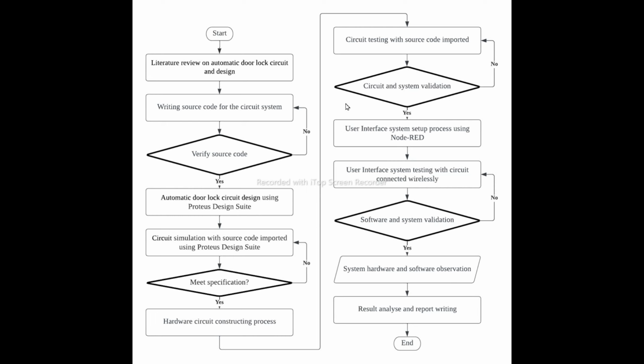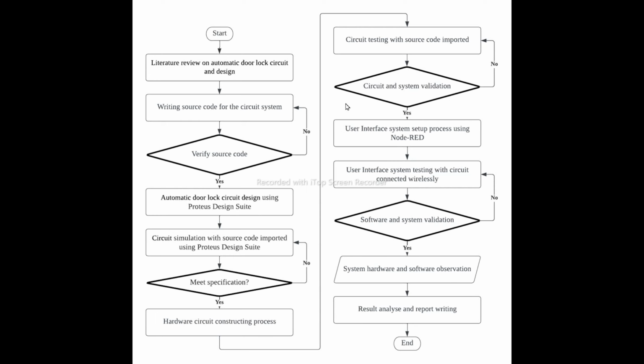When the source code for the UI is complete, we start testing the UI system by connecting to the circuit wirelessly to test the IoT function, check the validation of the system, and check the IoT performance.